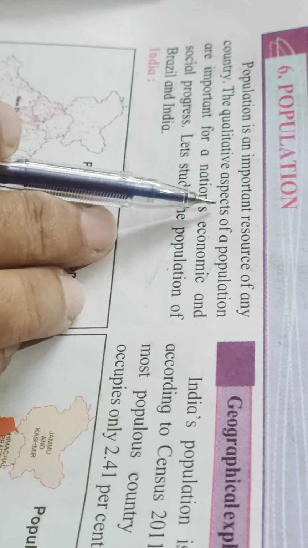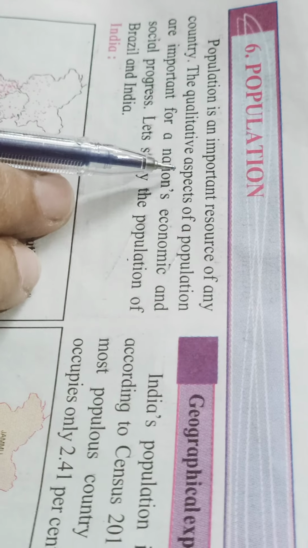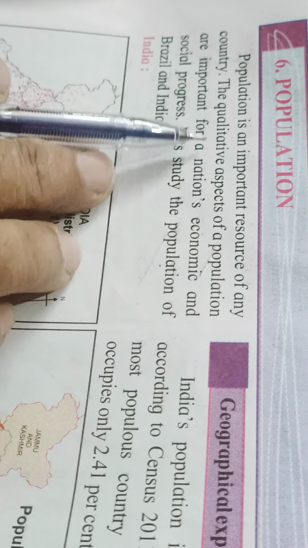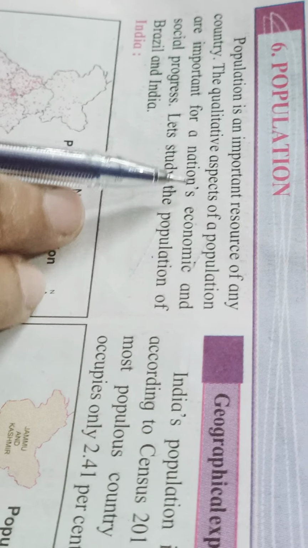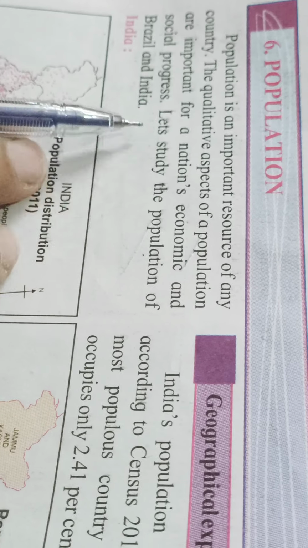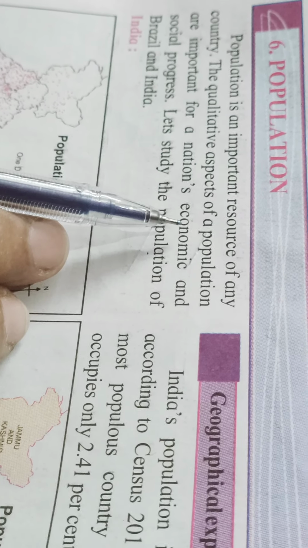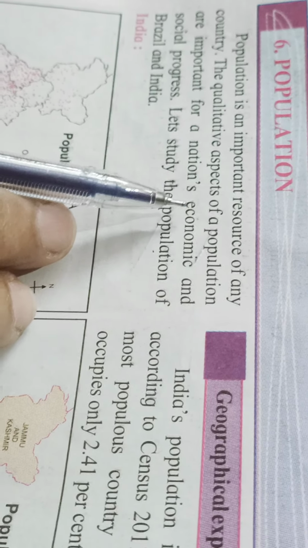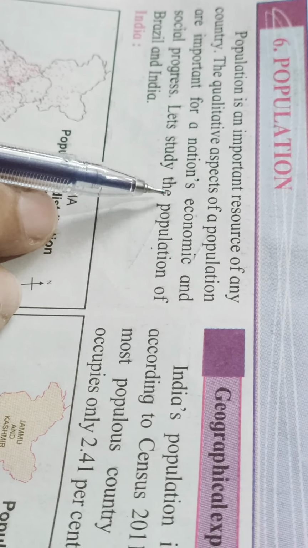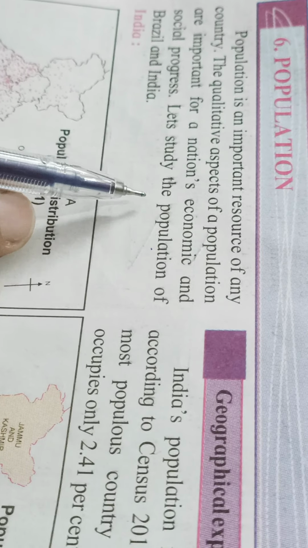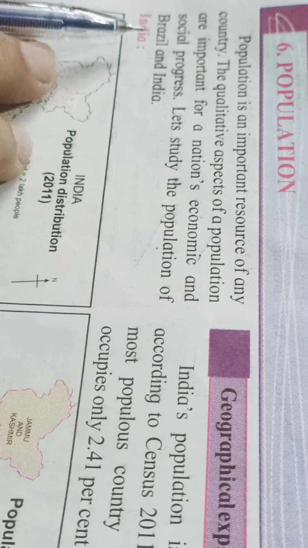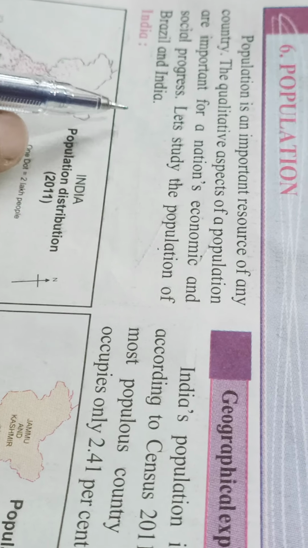Qualitative aspects means it depends on the literacy rate of the population, skilled people, educated people. They can become a driving force of a country to take it on the path of progress. Therefore, we call it a human resource. So it is a must to study the population of a country. We are going to do a comparative study of Brazil and India.